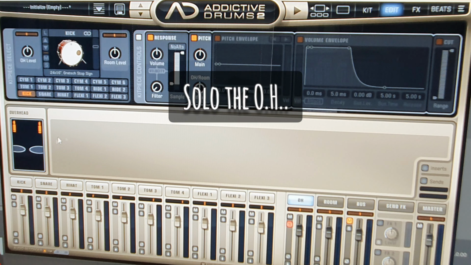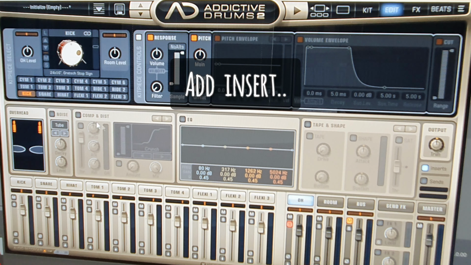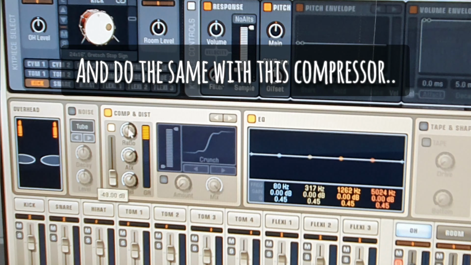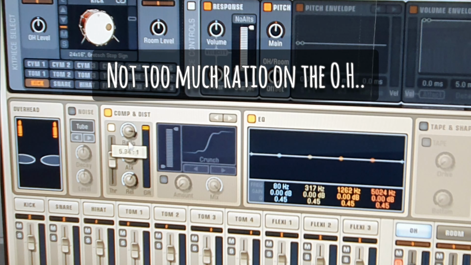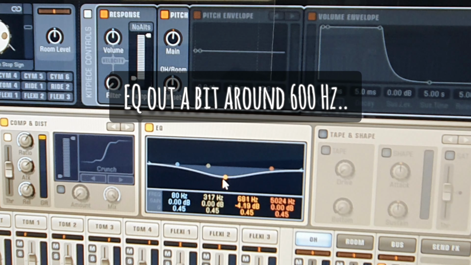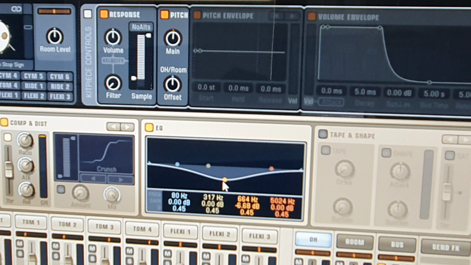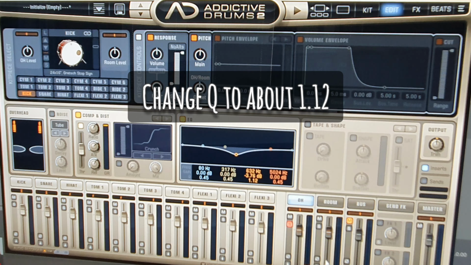Solo the overhead. Add insert. And do the same with this compressor. Not too much ratio on the overhead. And EQ out a bit around 600 Hz. Change Q to about 1.12.